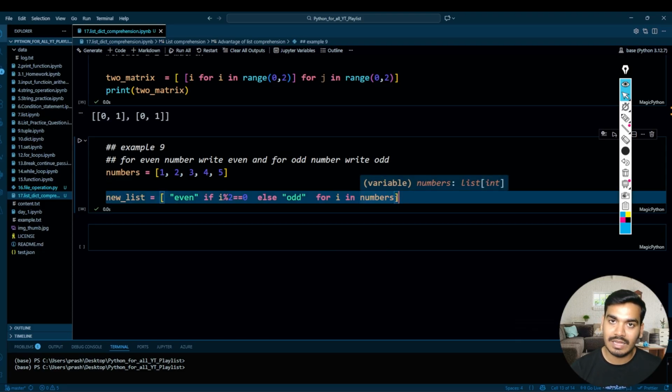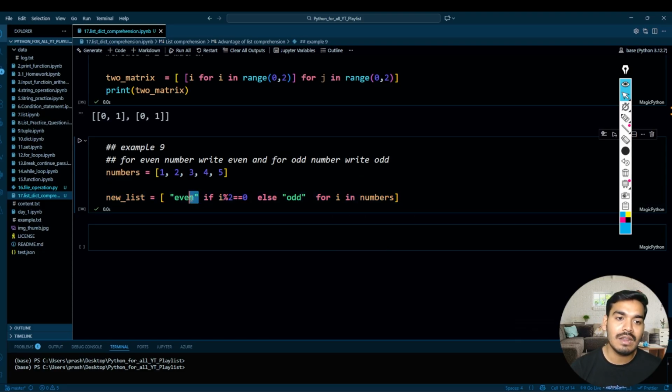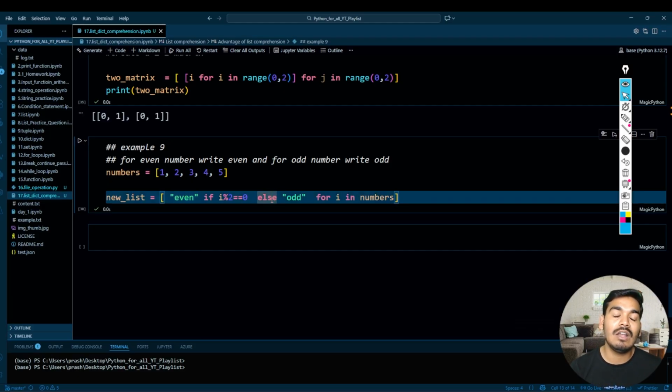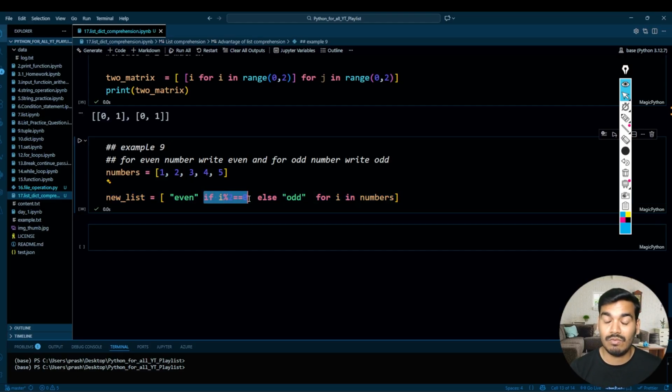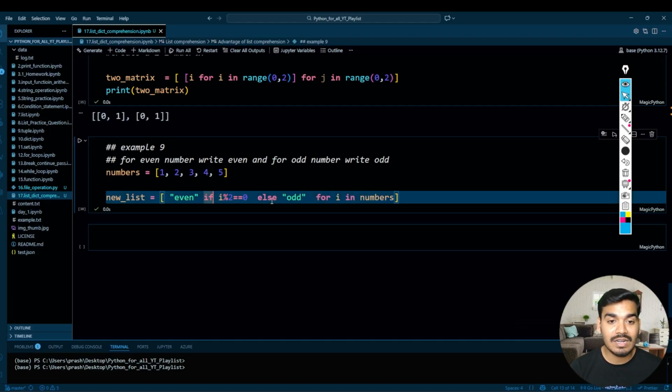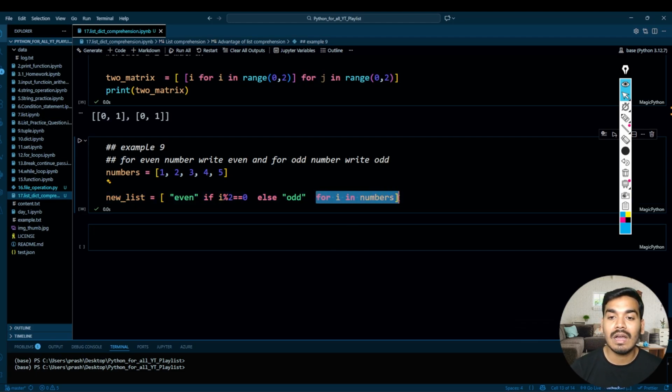For loop, then the condition, and over here what should be returned if the condition is true. But whenever we have an else along with if, then we first write what is returned if the if condition is true, after that the else condition and its return value, then we write the for loop iteration.